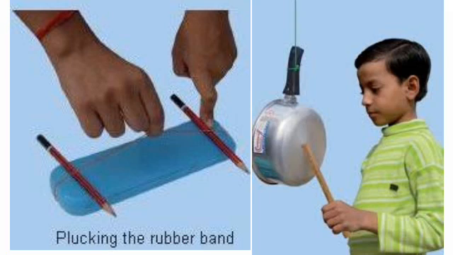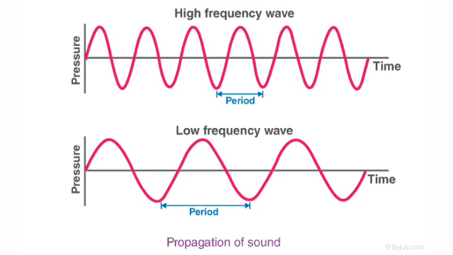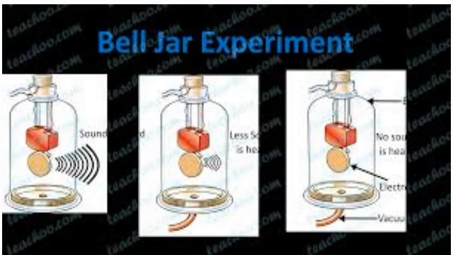The sound produced by vibration is propagated from one location to another. So, when it reaches our ear, we can hear the sound. Propagation of sound. When you call your friend who is standing at a distance, your friend is able to hear your voice. How is your friend able to hear your voice? He is able to hear because your sound travels from one place to another. As I told you, sound is a form of energy and it needs a medium to travel. We can understand this with the bell jar experiment.